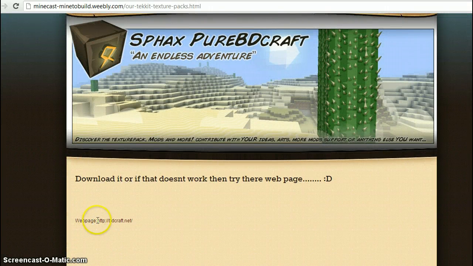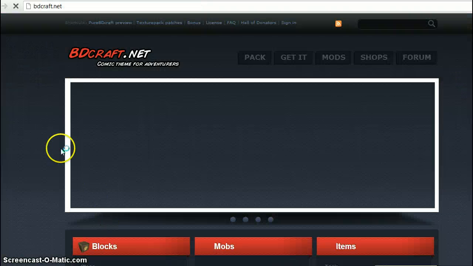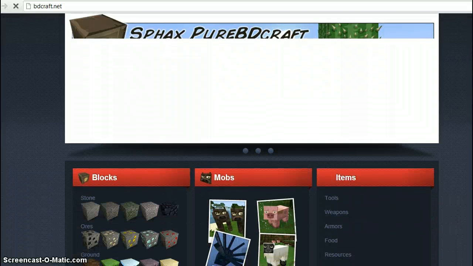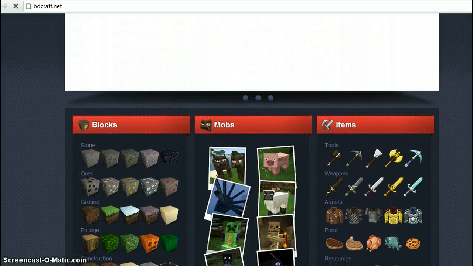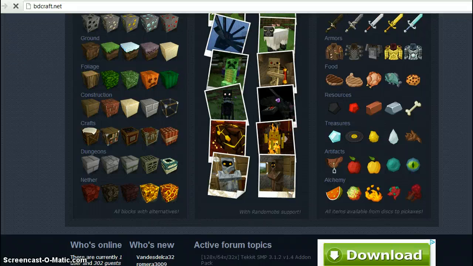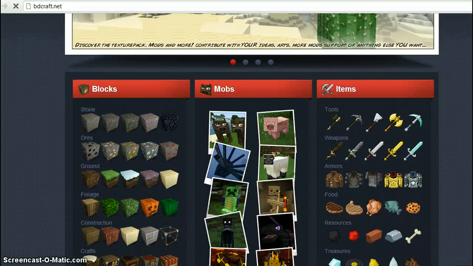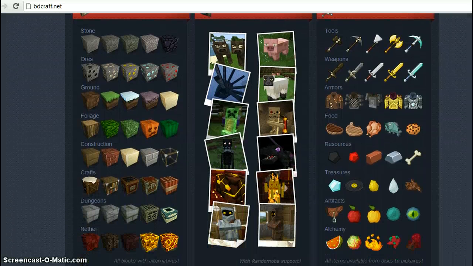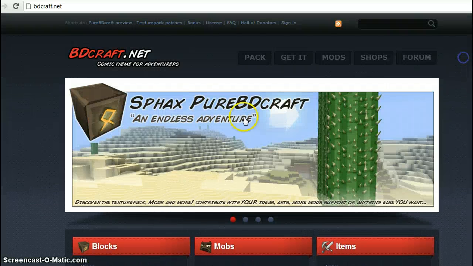If you click on the web page, it will bring you to this. You'll go to texture pack. This is what all your stuff will look like. Mobs, they look pretty scary. What do you think of it? Yeah, whatever you think. Okay.